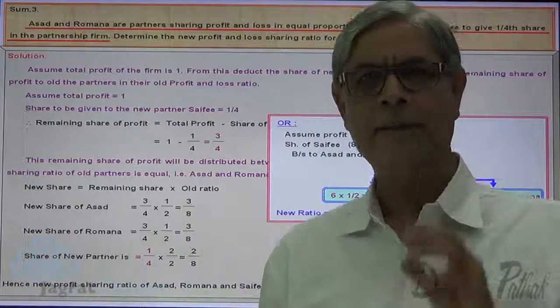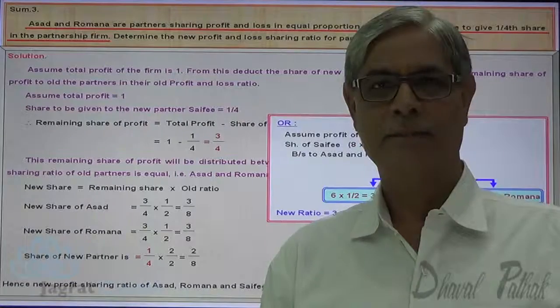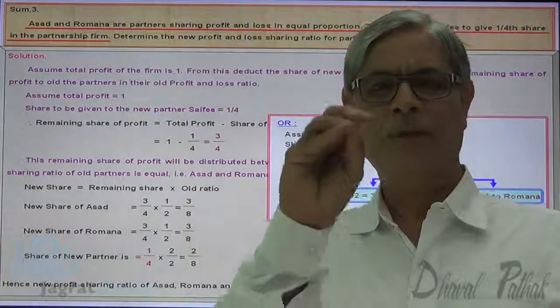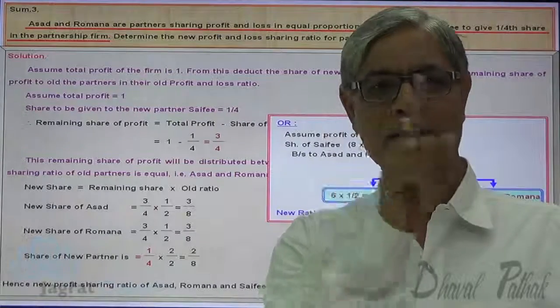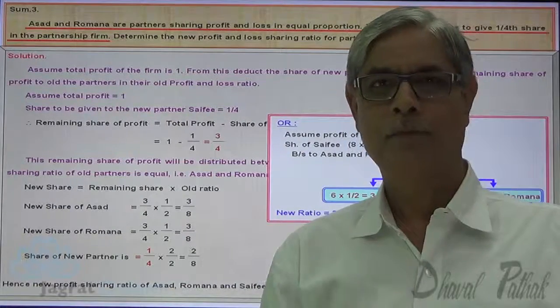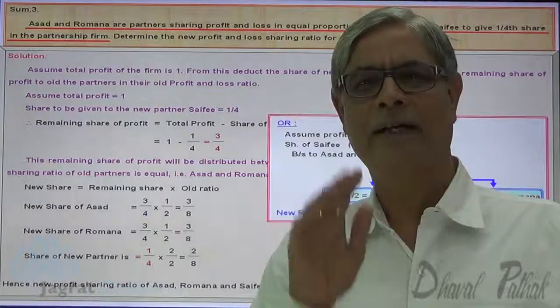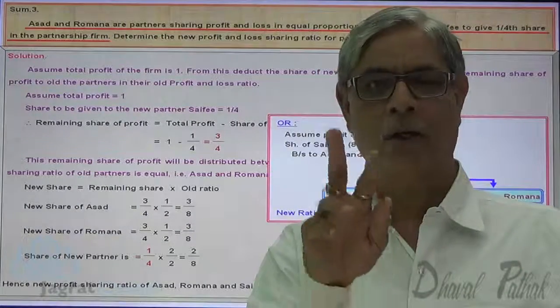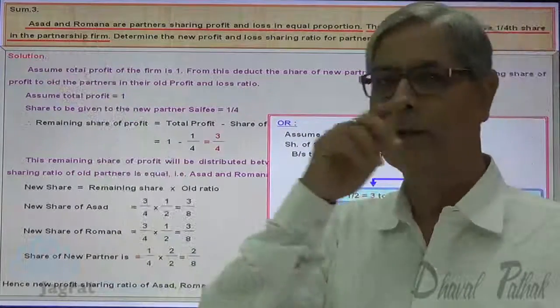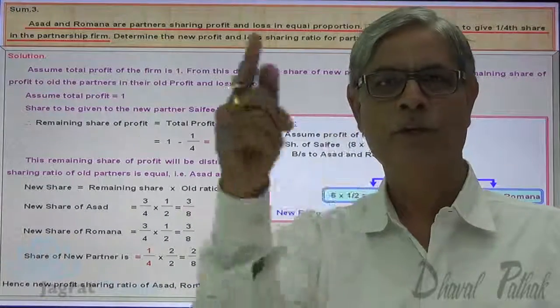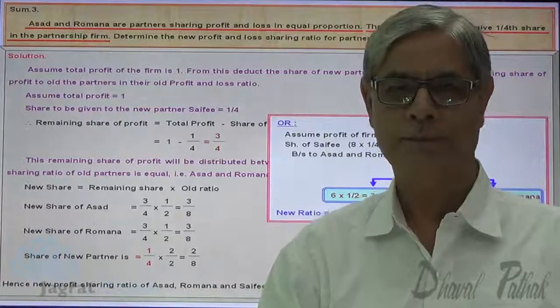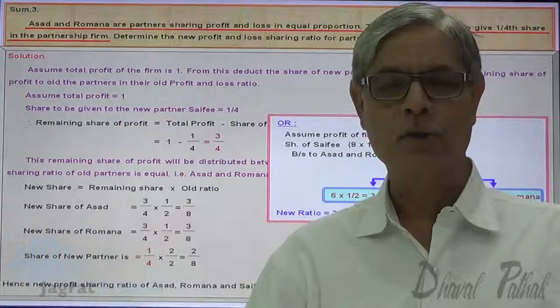Now, if I want to explain still more details, suppose that profit is rupees 8. New partner is not admitted. Profit is 8, new partner is not admitted. So share of profit of Asad and Romana will be 4 rupees each. Share of Asad 4, share of Romana is also 4. Now new partner is to be admitted.